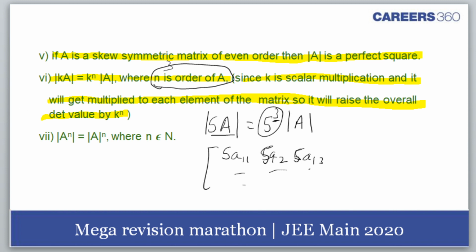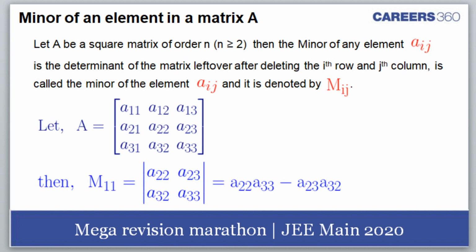So next we shall go with minor of an element. Minor is already understandable, you know, but a little bit of revision is required. If we want M11, minor of A11, we'll see whichever row it is in, we'll erase it. We'll erase the column in which it is. Whatever is left, that determinant I'll form.